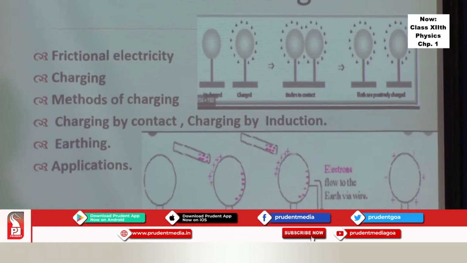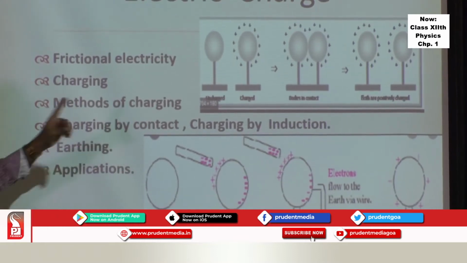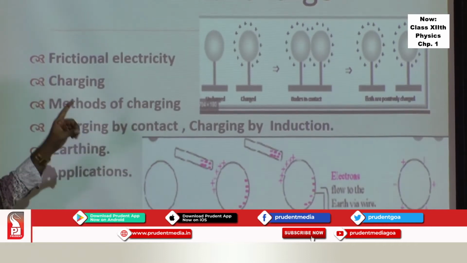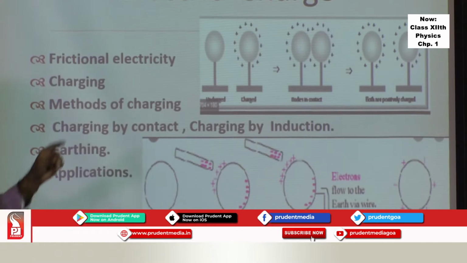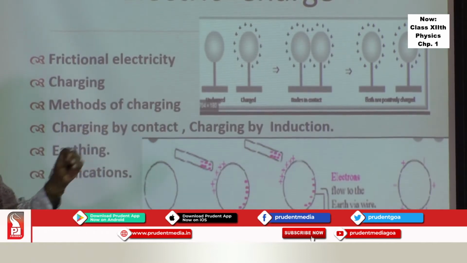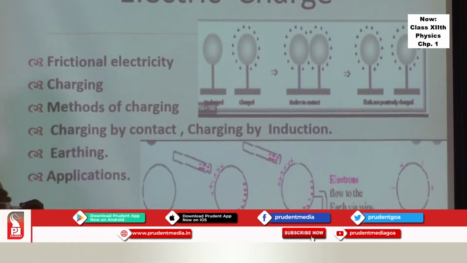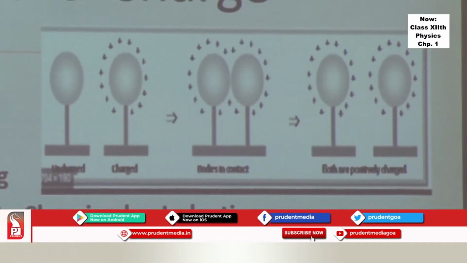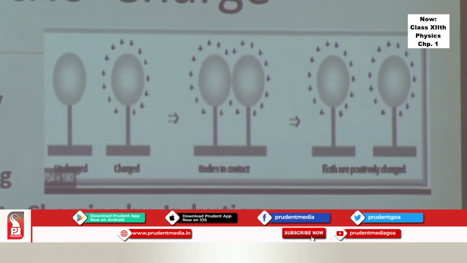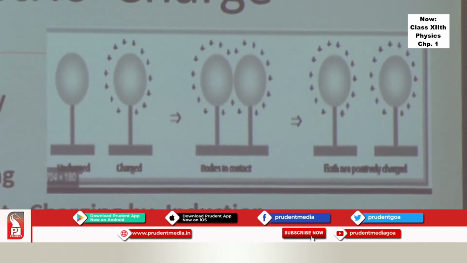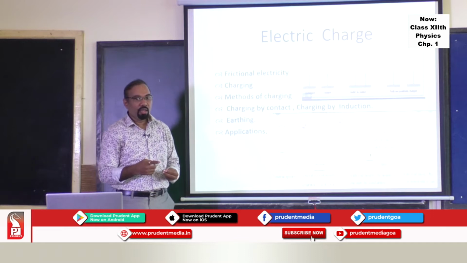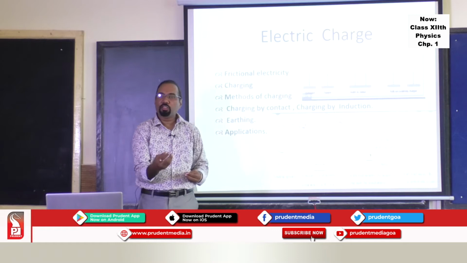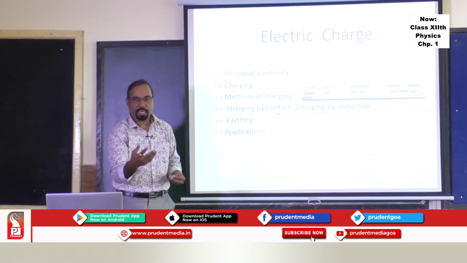One of such methods is charging by contact, which I have depicted in this first diagram, where you take a charged body and an uncharged body. If you touch the uncharged body to the charged body, the charge gets distributed, and after some time, if you take them apart, you will find that both the bodies have an equal amount of charge, provided they have the same dimension. That particular method of charging is called charging by contact.